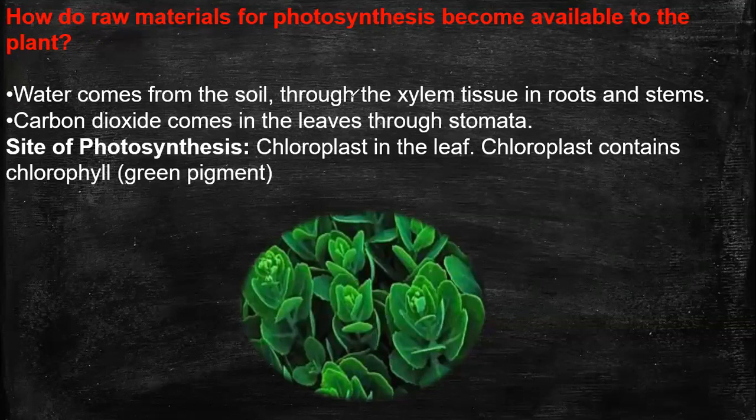Water comes from the soil through the xylem. So what is xylem? I am asking questions to ensure that you are not sleeping. So what is xylem? Answer me. Yeah, xylem is a conducting tissue, right? Ayush, it's correct. So here we learned that water comes from the soil through xylem. In plants, water is carried through a conducting tissue known as xylem.